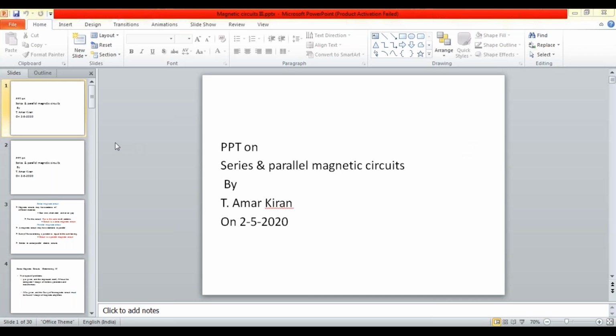So in this class, we are going to study composite magnetic circuits. A composite magnetic circuit has series magnetic circuits, parallel magnetic circuits, and a combination of series and parallel magnetic circuits, plus some different mediums.